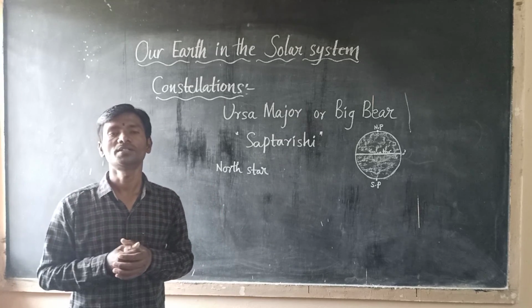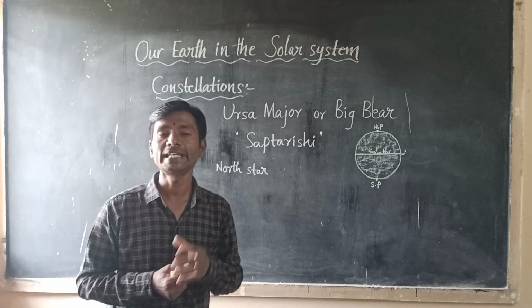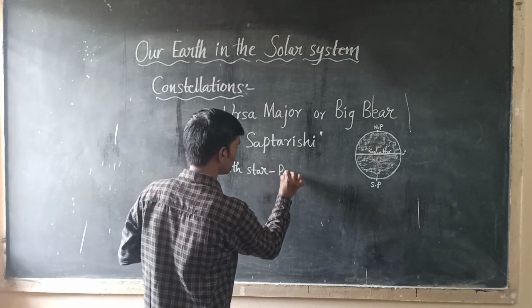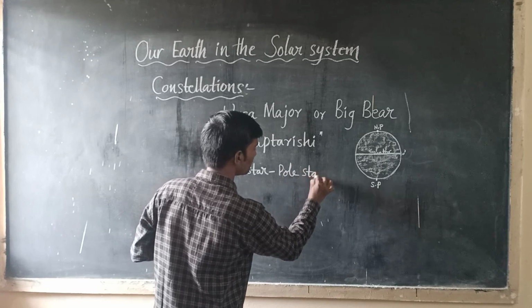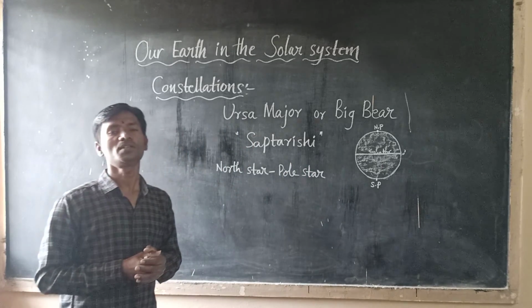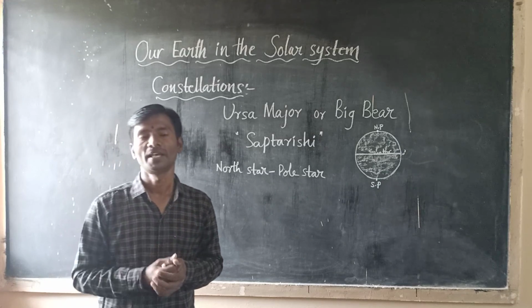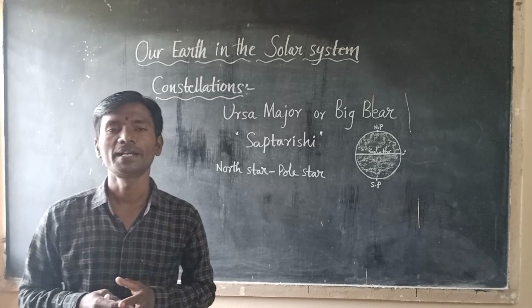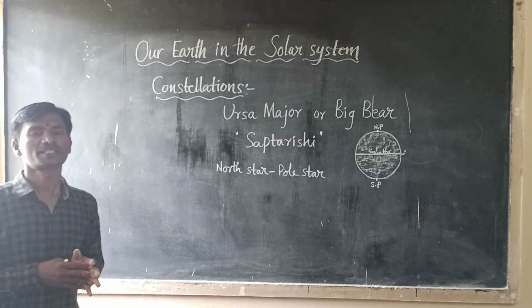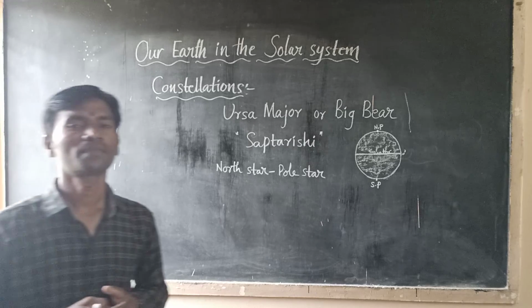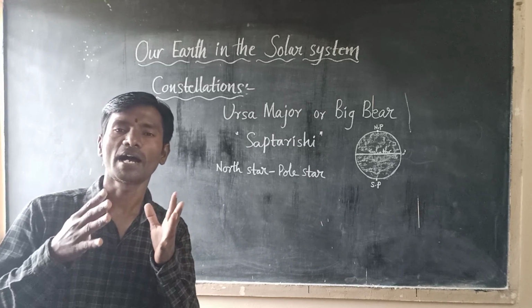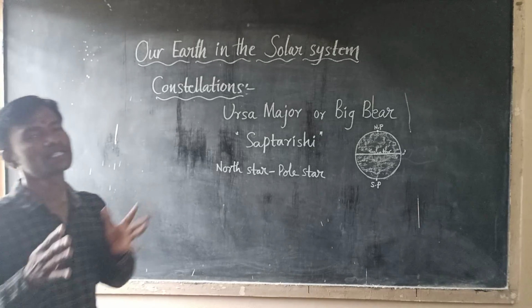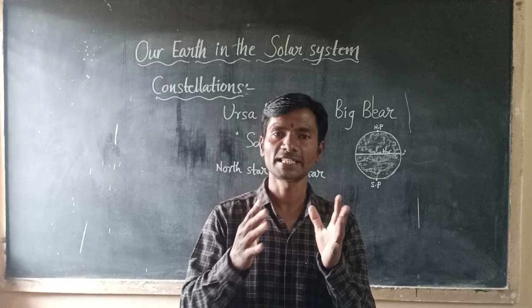It is also called the pole star. It always remains in the same position in the sky.